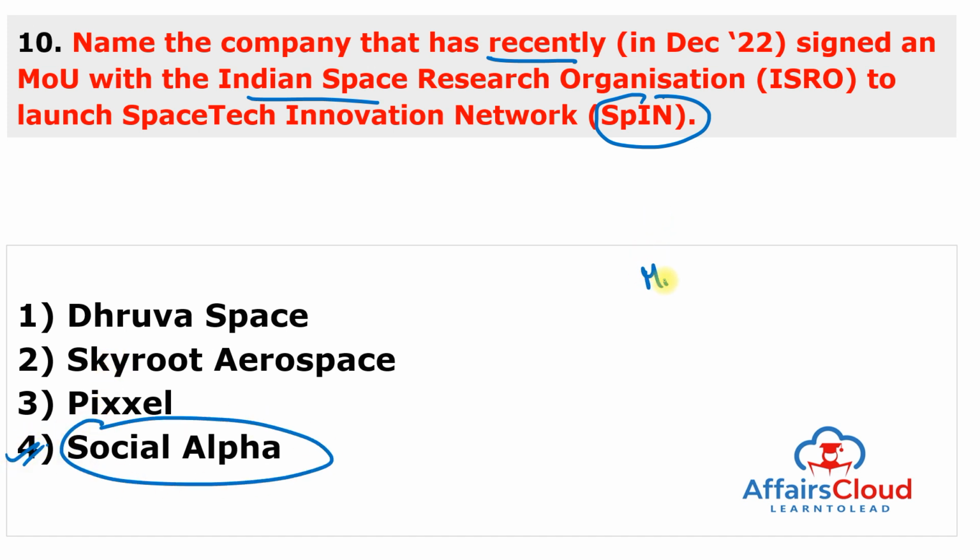So ISRO signed a memorandum of understanding with Social Alpha, which is a non-profit organization based in Bengaluru, Karnataka, to launch the Space Technological Innovation Network known as SPIN, India's first dedicated platform for the innovation curation and the venture development for the flourishing space entrepreneurship ecosystem.